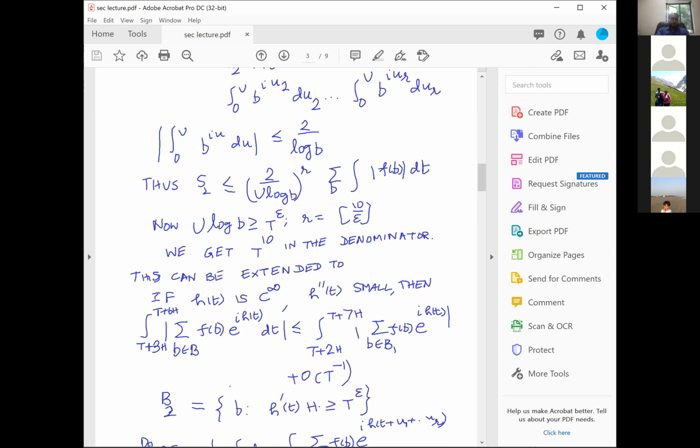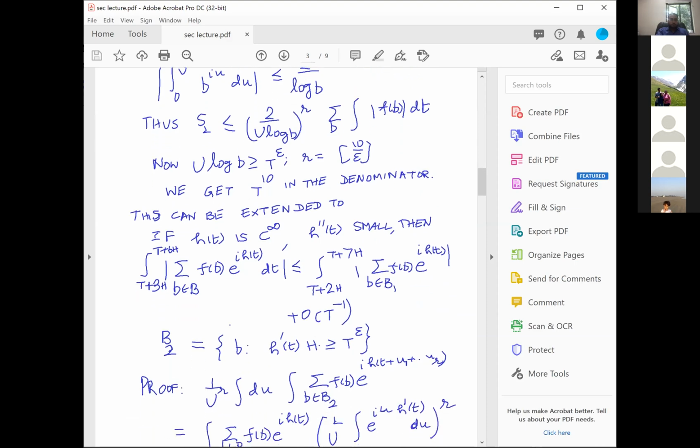And once h of t is t log b, h double dash t is 0 and therefore small, and h dash t is log b, and h dash t is bigger than t power epsilon. Therefore, the special case where h of t is equal to t log b can be done for any h of t, again provided the function is non-negative and the second derivative is small and ignorable.